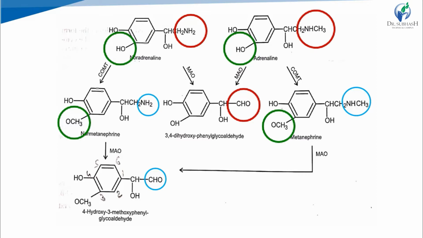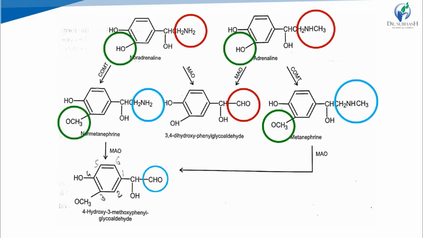Further, MAO now acts on normetanephrine and metanephrine and performs deamination of the NHCH3 group of metanephrine and the NH2 group of normetanephrine, and there is only a CHO group. So the final product is 4-hydroxy-3-methoxyphenyl glycol aldehyde, right? Here the numbering is given 1, 2, 3, 4, 5, 6.